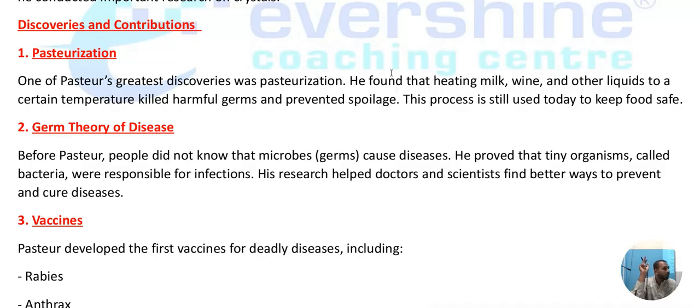Even nowadays in our homes, in the factories, in the hotels, anywhere, for domestic purposes, you can see we used to boil and keep. Why do we boil? Because the bacteria present in it should not harm that product.